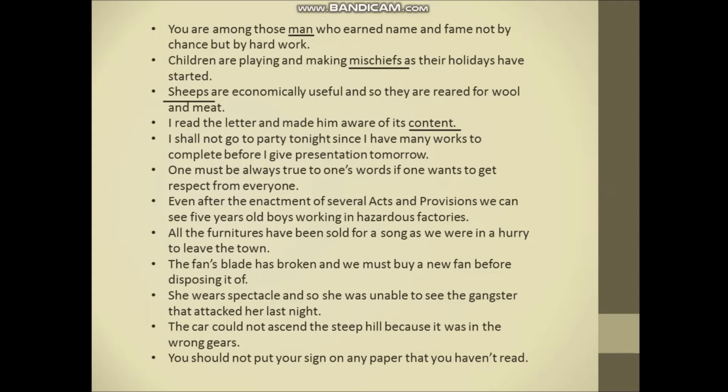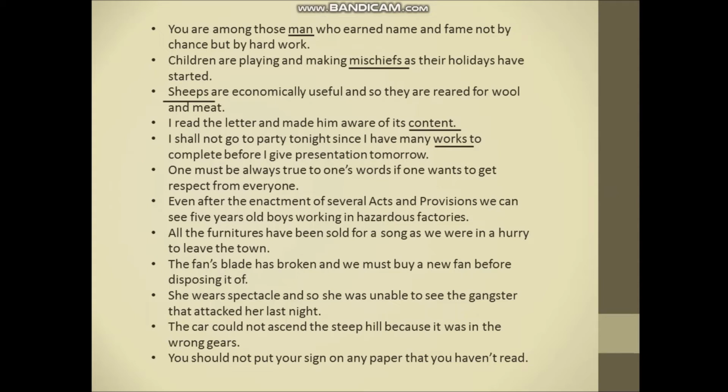Next, I shall not go to party tonight since I have works to complete before I give presentation tomorrow. In this sentence, work is an uncountable noun. So, we do not put s. So, what is the correct statement?